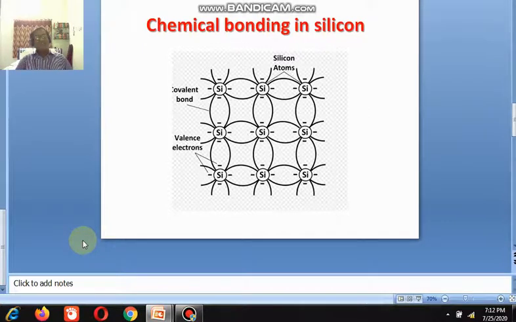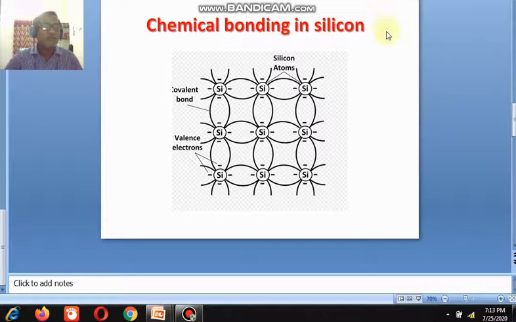So in this case, if you take an extrinsic semiconductor, it is classified into two types. First one is the P-type extrinsic semiconductor and the second one is the N-type semiconductor.